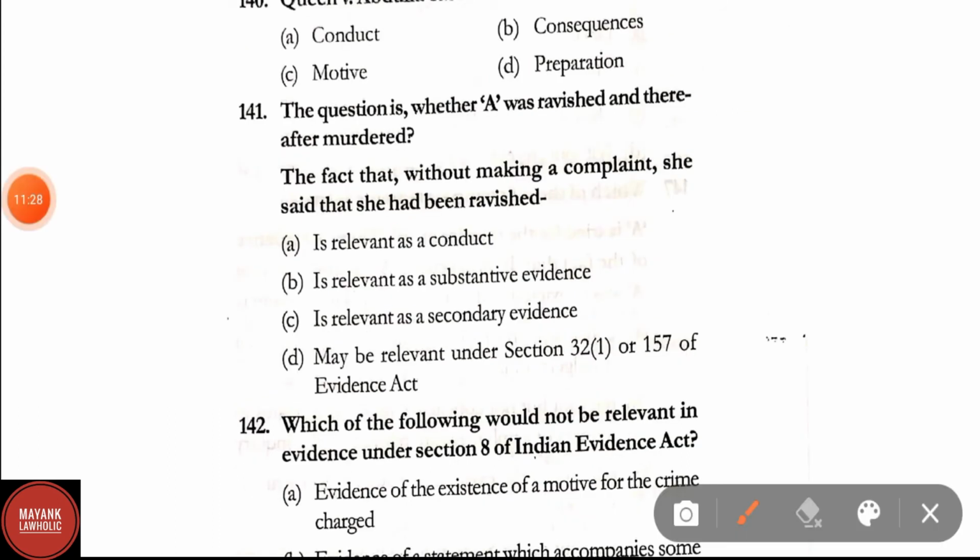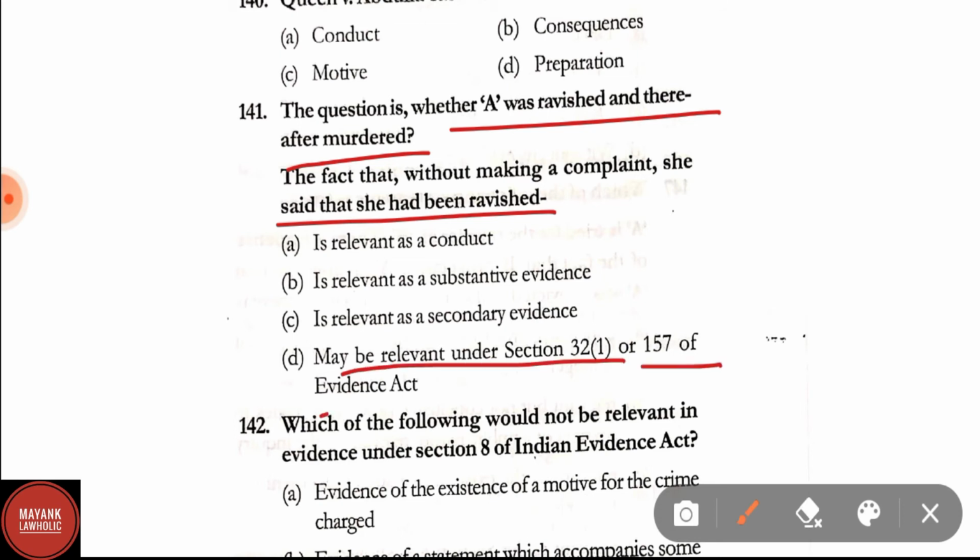Question number 141. The question is whether A was ravished and thereafter murdered. The fact that without making a complaint, she said that she had been ravished. Option A is irrelevant as a conduct, is relevant as substantive evidence, is relevant as a secondary evidence, may be relevant under Section 32 Clause 1 or Section 157 of the Evidence Act.